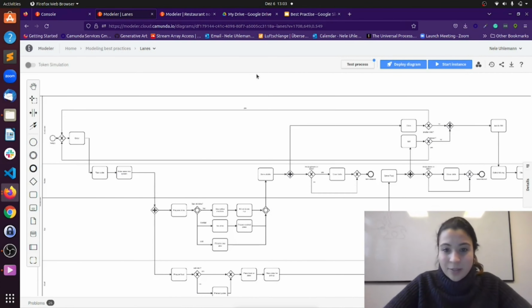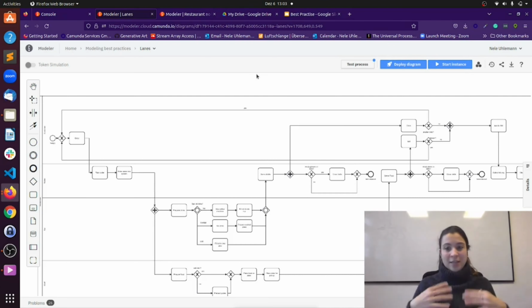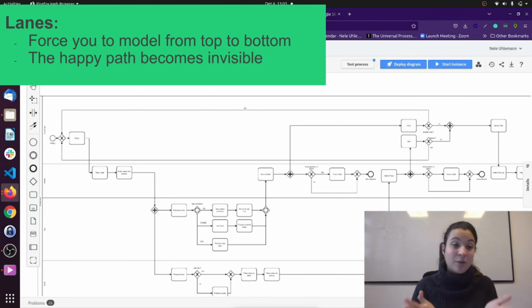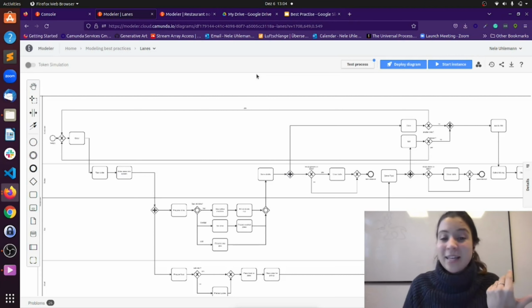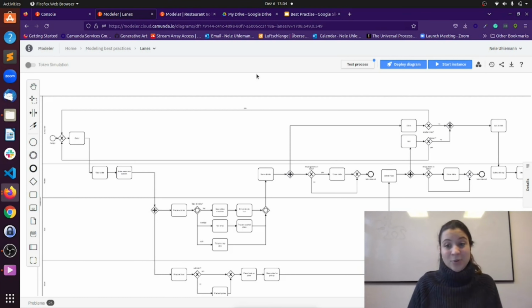Now, if we just look into the structure, we don't have to look into details here in the model, but if we look at the structure again, what is missing is the nice view of the happy path, because lanes force us sometimes to model from top to down. And that was something we just talked about in the previous section. That's something that is not helping with creating readable process models. So if you use lanes, you are forced into this top to down modeling, which is not so nice.